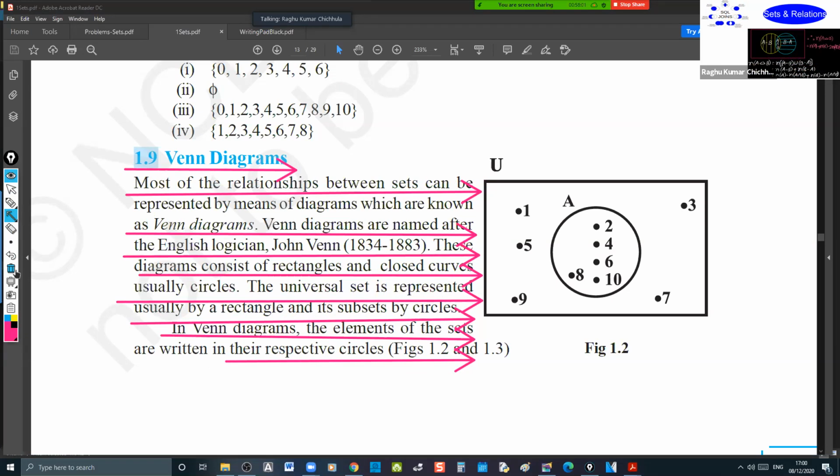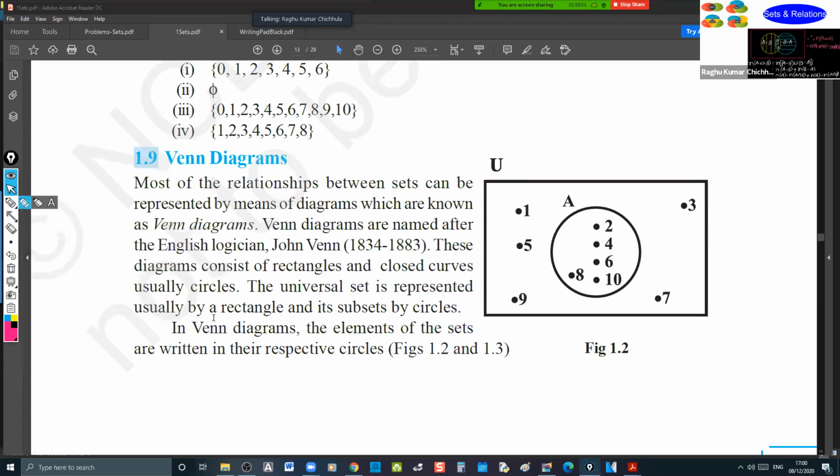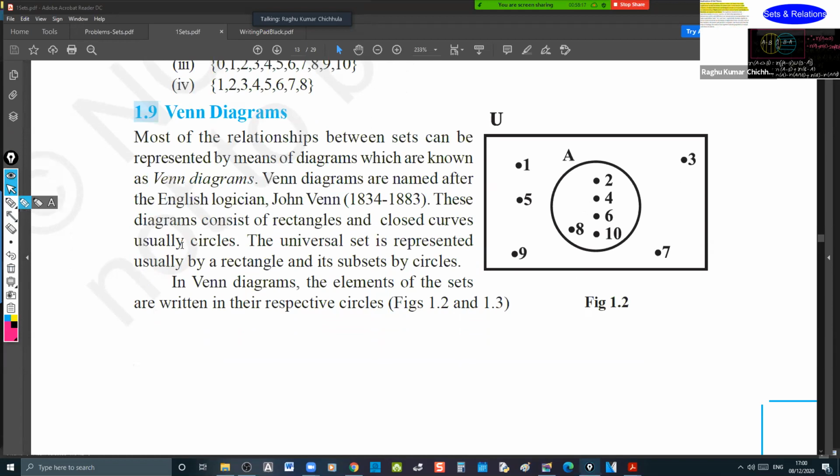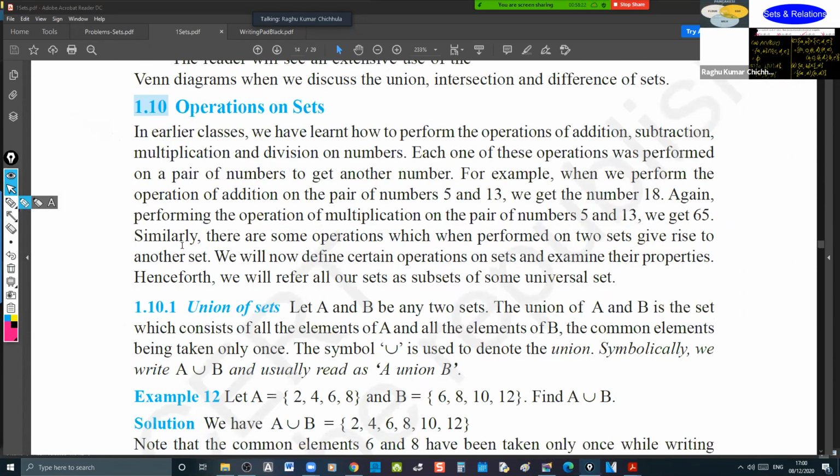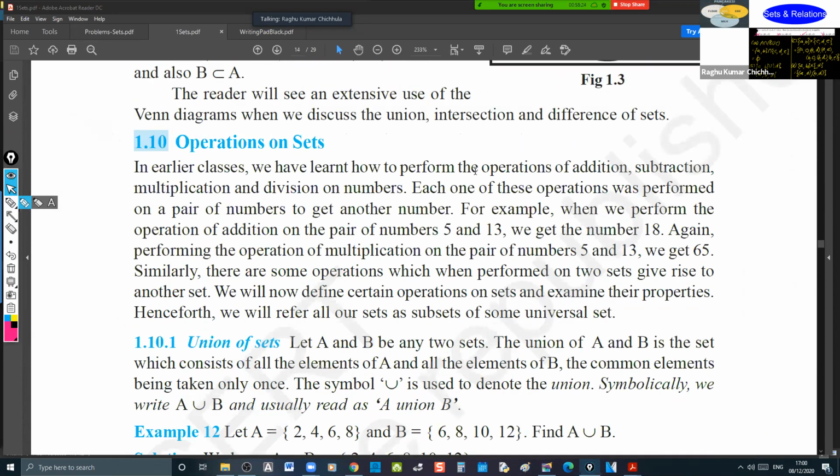Okay, now let us move. You can see whatever is given. This is the set notation. These are the elements with dots and the universal set with U. That's all. Now operations on sets, union of sets. This is most important, please. Not only here, further in probability also, you will be getting these applications very frequently, and you will be more comfortable if you use these operations.